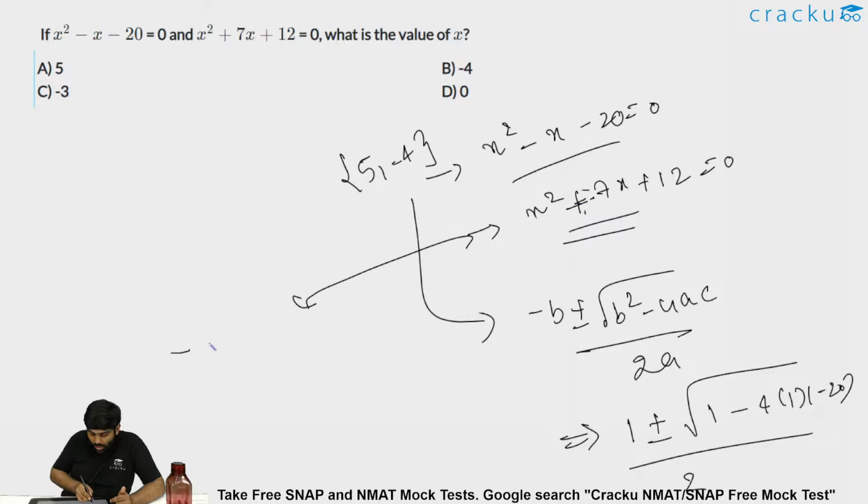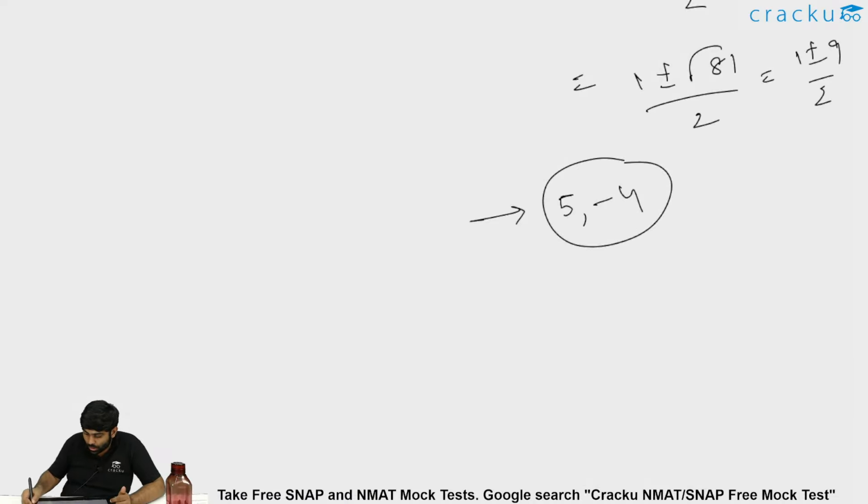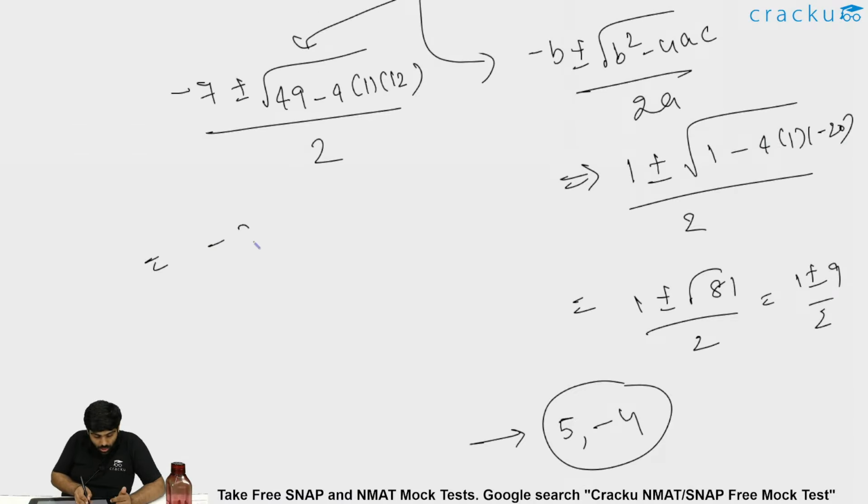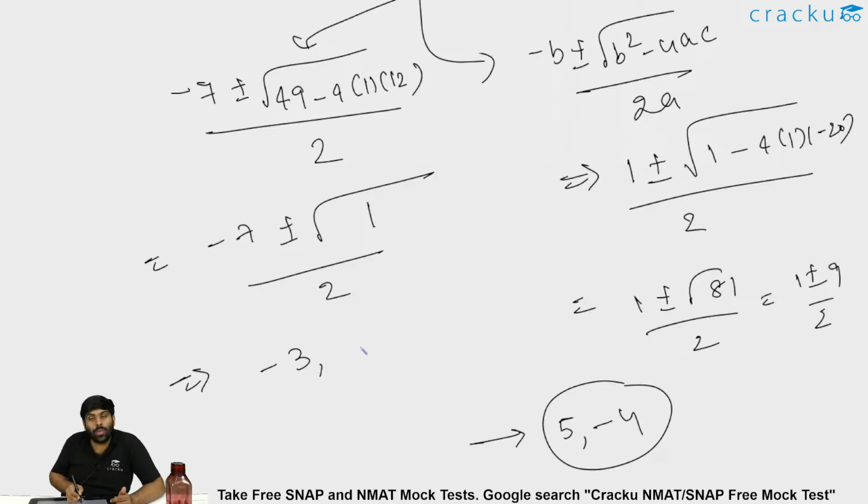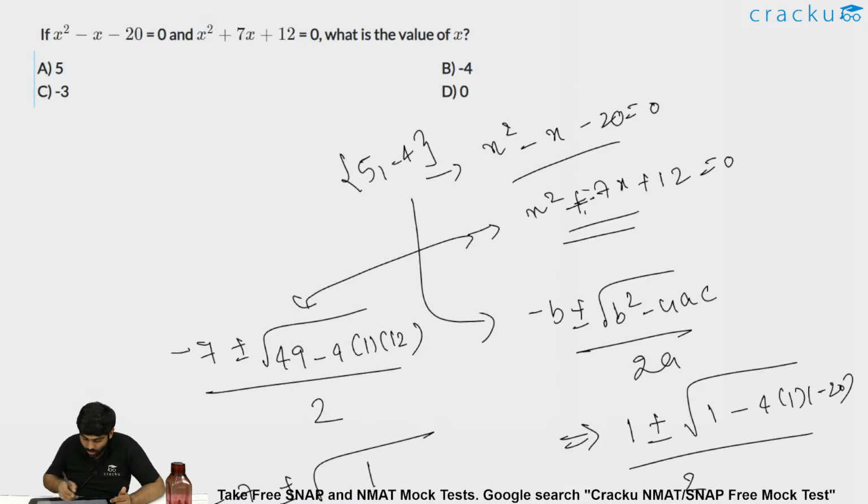So here the roots are minus 7 plus or minus root over b square, that is 49, minus 4ac, divided by 2a, which is again 2. So this is equal to minus 7 plus or minus root over 49 minus 12 fours are 48, 49 minus 48 is 1, by 2. So the roots are either minus 7 plus 1, which is minus 6 by 2, which is minus 3, or minus 7 minus 1, which is minus 8 by 2, which is minus 4. So these roots are minus 3 and minus 4.